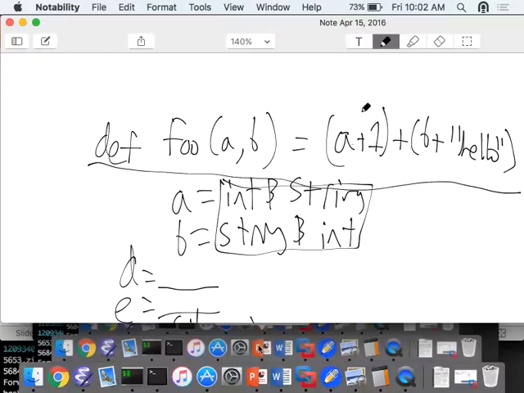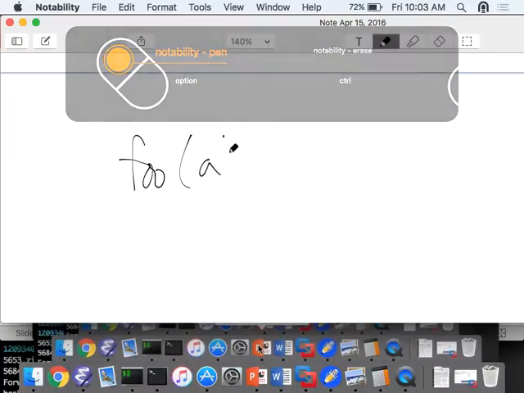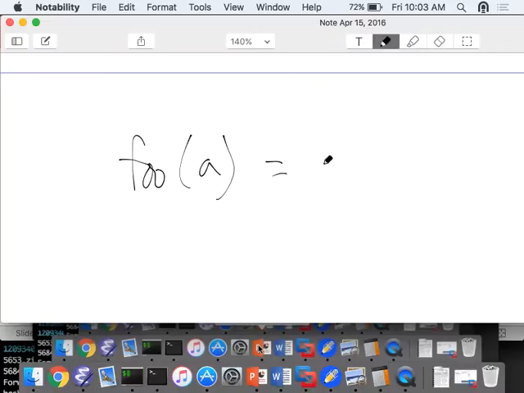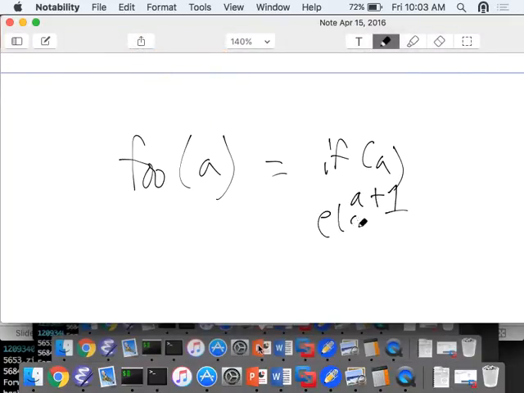Let's say another example. Let's say we have foo, and we take in A. If A, return A plus 1, else return 0. Here, this means A must be a Boolean, and this means that A must be an integer. In our language, you can't be an integer and a Boolean at the same time. So what would you say if I asked you to check this? Type error. And you'd probably explain why.